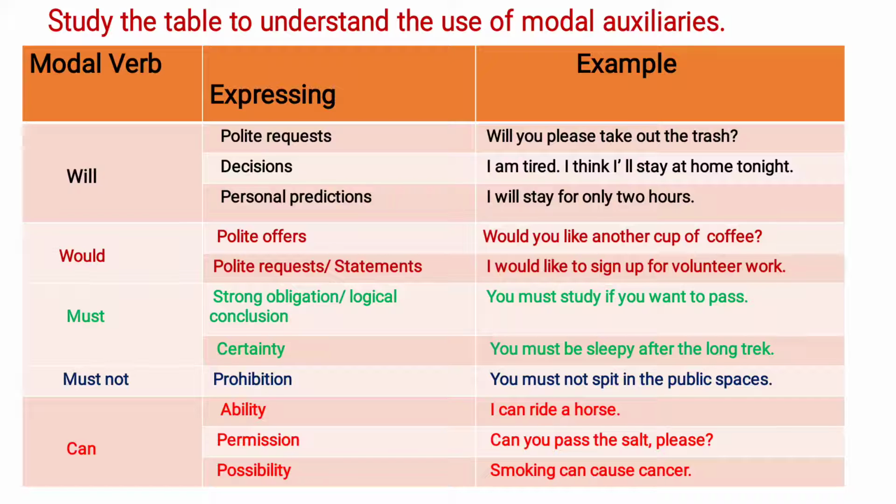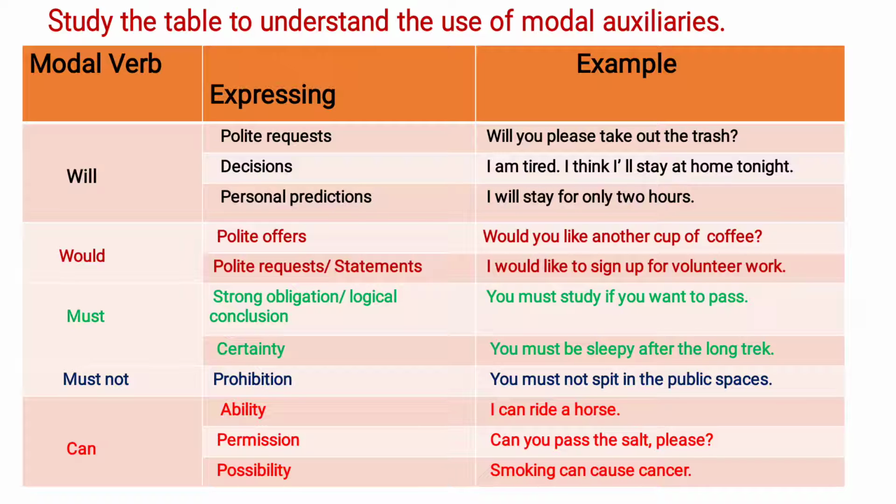For the second point, that is decisions. For example, I am tired. I think I will stay at home tonight. Personal predictions. For example, I will stay for only 2 hours. Let's see the next modal verb, that is would, where we can express polite offers. For example, would you like another cup of coffee? For polite requests or statements, for example, I would like to sign up for volunteer work.